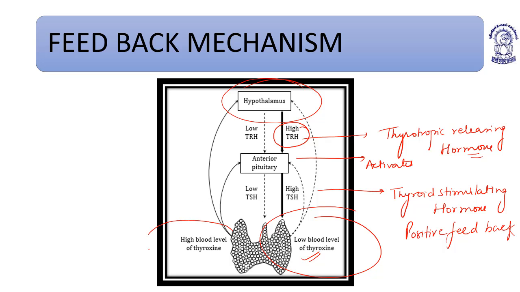If the blood thyroxine levels are already high, then it will inhibit the hypothalamus to produce a lesser amount of thyrotropin releasing hormone, which further signals the anterior pituitary to produce a lesser amount of thyroid stimulating hormone, which further deactivates the thyroid gland. So this is the negative feedback.